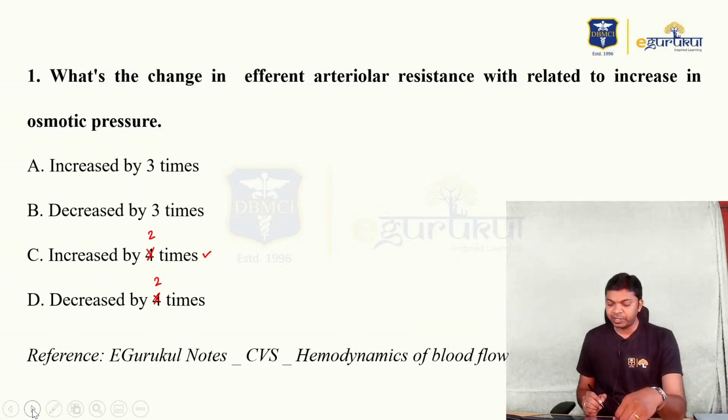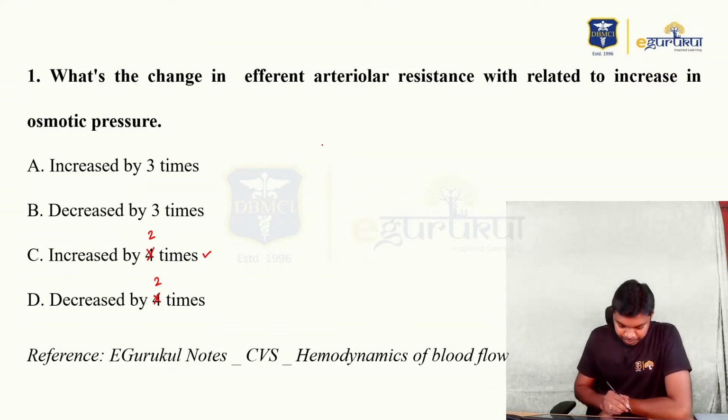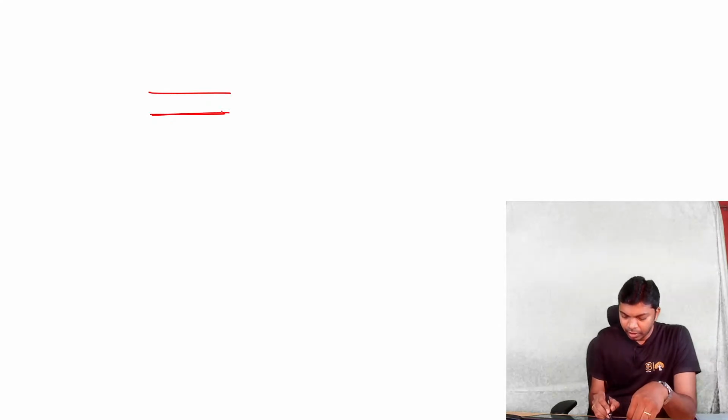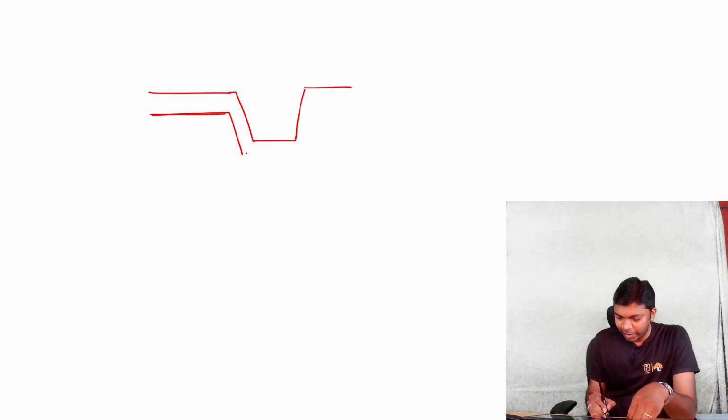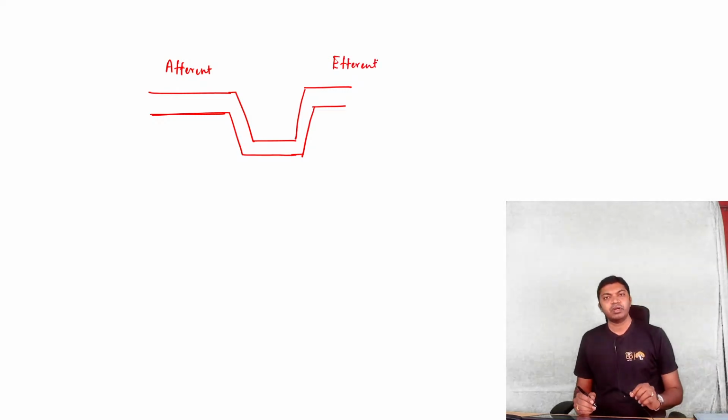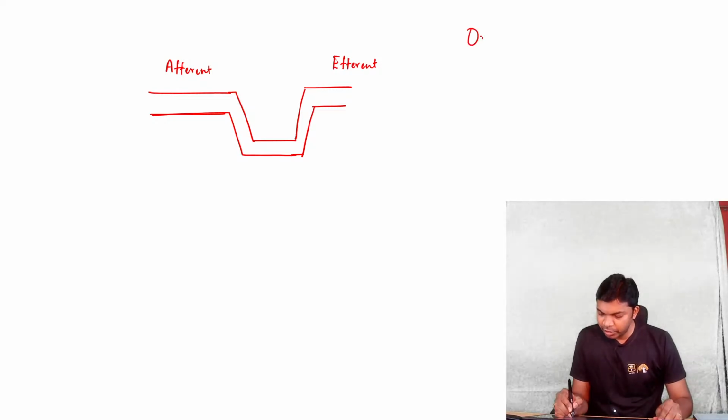What's the change in efferent arteriolar resistance? Now let us take up a glomerular capillary. We have the afferent arteriole turning into the glomerular capillary as well as the efferent arteriole. We take this as the afferent arteriole and this as the efferent arteriole, people. Now they are asking about osmotic pressure. That's the key word here. What happens when osmotic pressure rises?